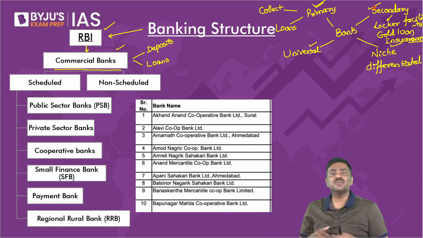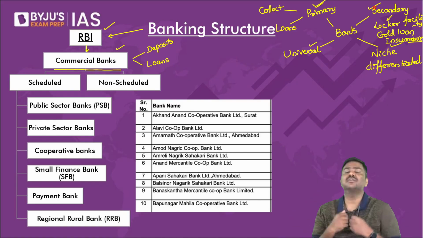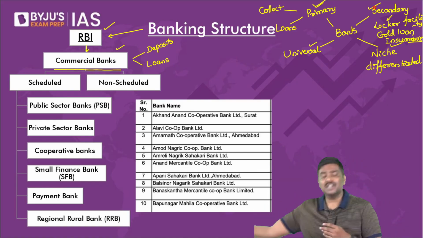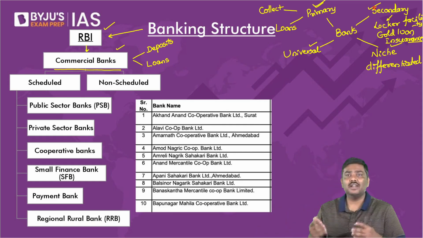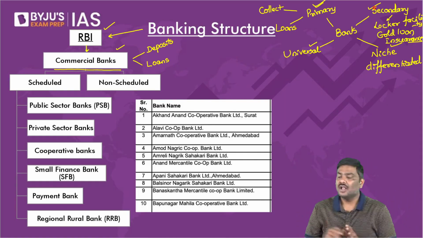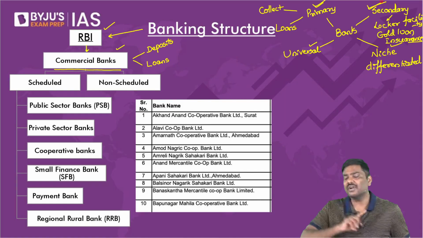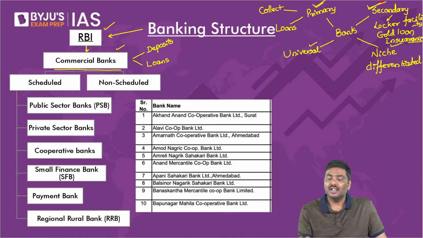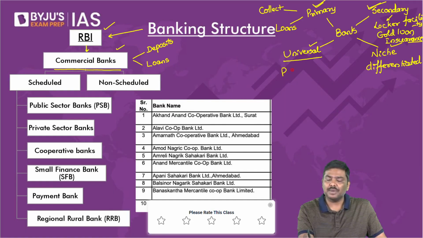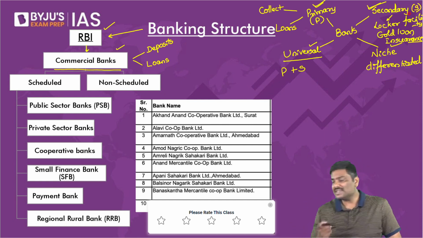Some of the banks will provide insurance facility to you. Some banks will provide locker facility to you. Some banks will provide forex transaction facilities, that is, convert your rupees into dollars and dollars into rupees, etc. All these are referred to as secondary functions. Now come to the point here. Whenever you talk about universal banks, they will conduct both primary plus secondary functions.